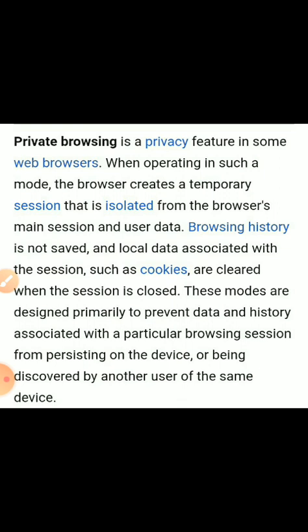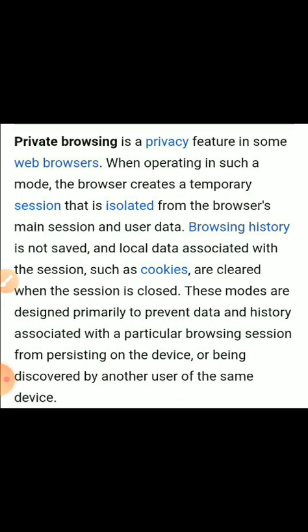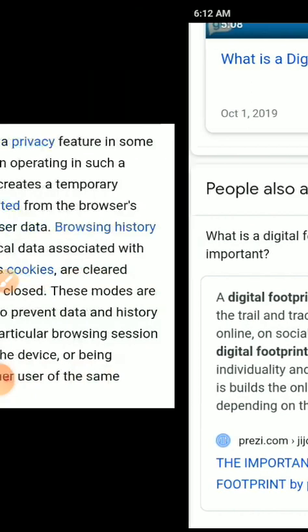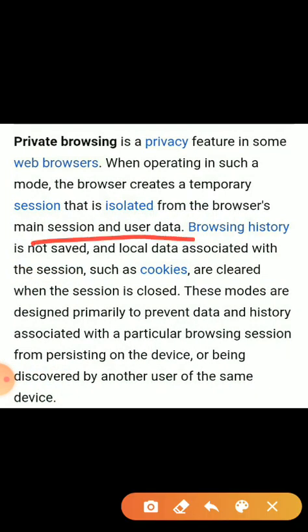Private browsing is a feature in some web browsers. When opened in such a mode, the browser creates a temporary session that is isolated from the browser's main session. The user's data and browsing history are not saved locally, and the session's cookies are cleared when the session is closed.